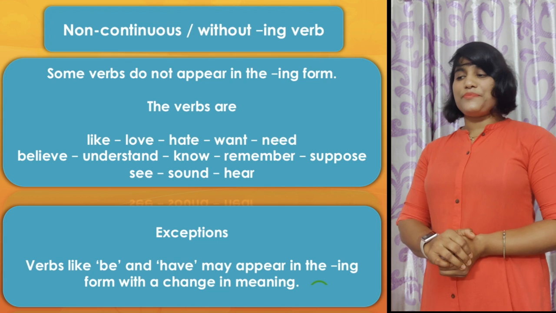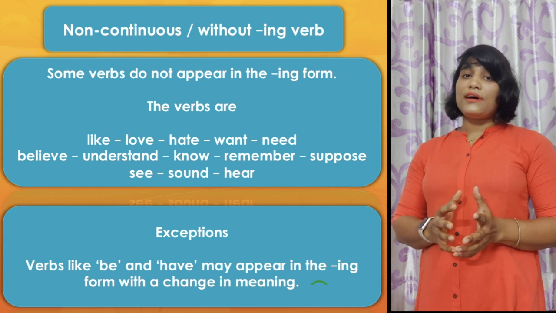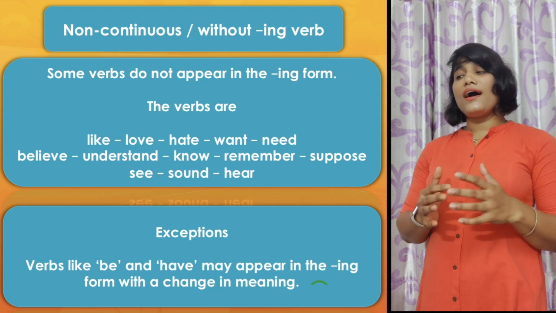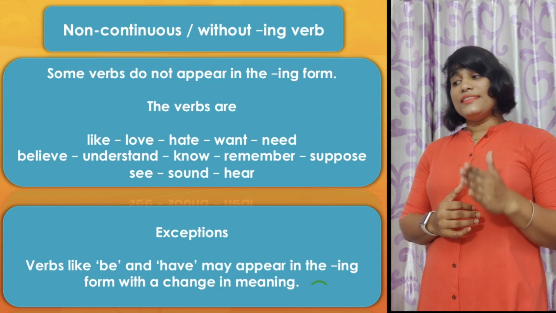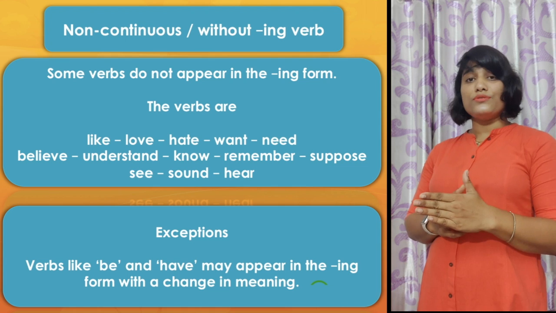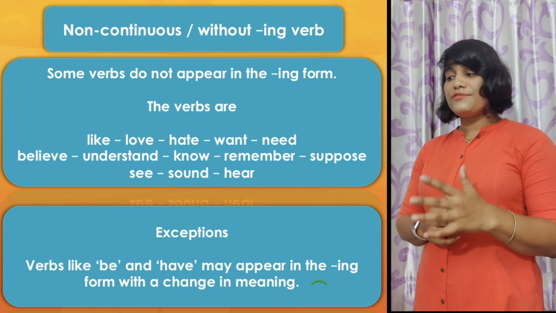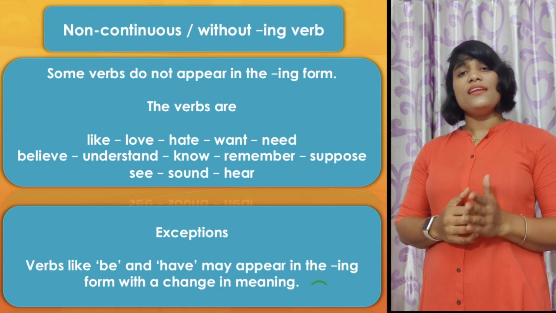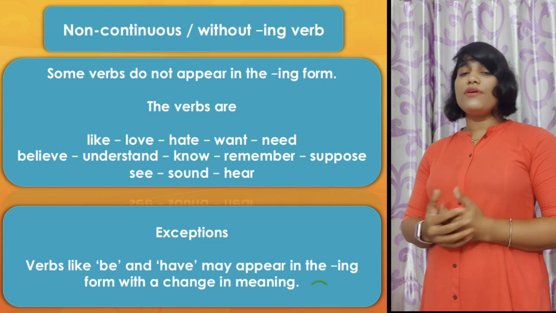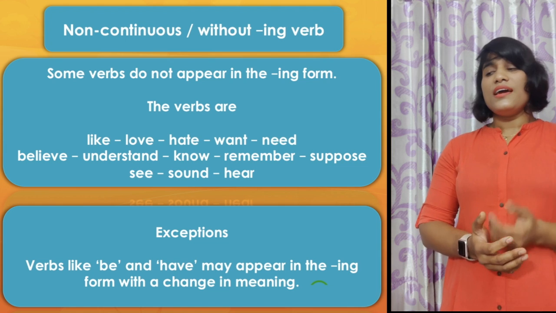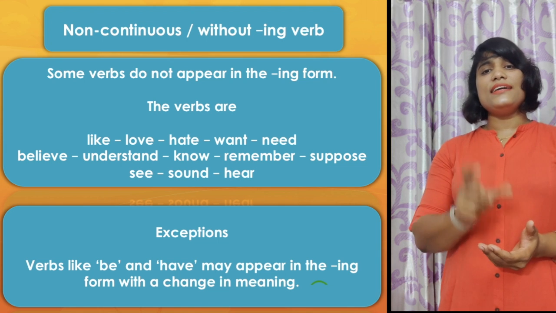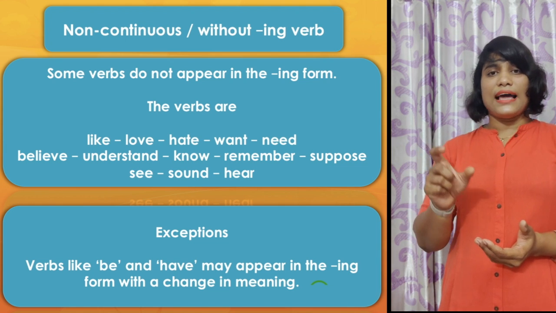And there is an exception. Both the be verb and the have verb are non-continuous, but they can be used in continuous form if there is a change in meaning. When you notice some verb having or being, you must find that there is a change of meaning in that case.